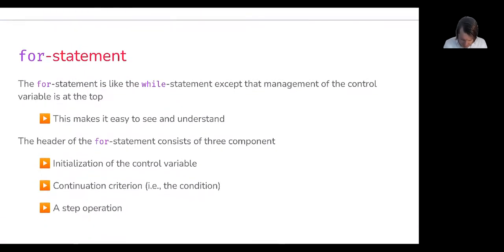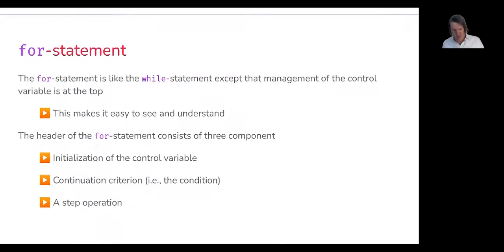Now, the final iterative statement we'll talk about here is going to be the for statement. The for statement is very similar to the while statement, except that the management of the control variable is going to be at top. And a lot of times when we're going to preference the for statement over the while statement is when we know how many times we would like to execute some block of code. So that's known up front.